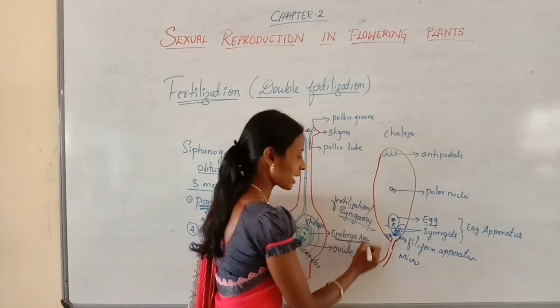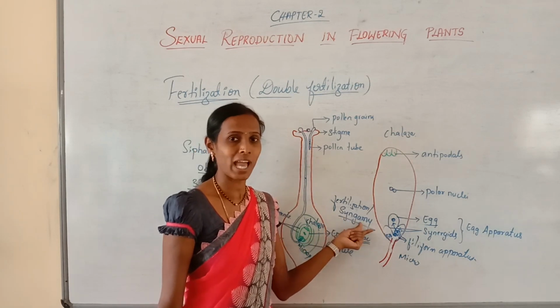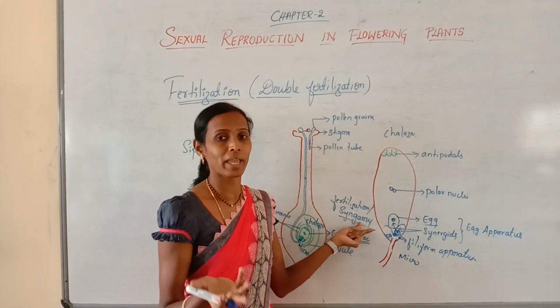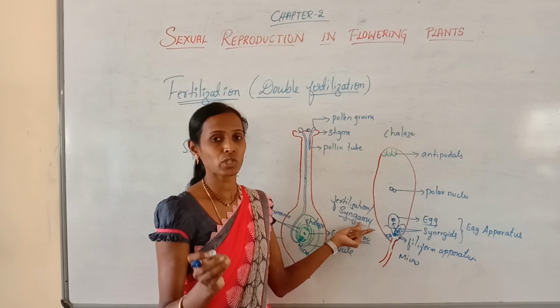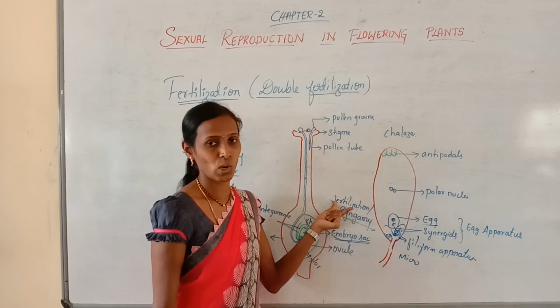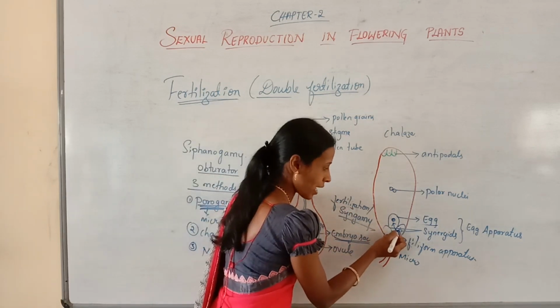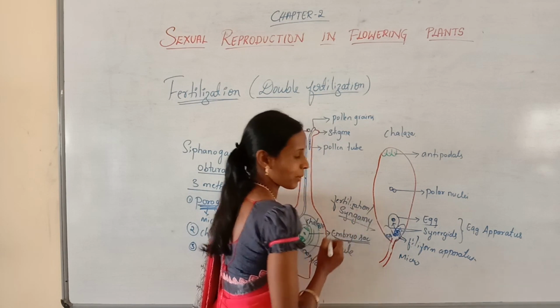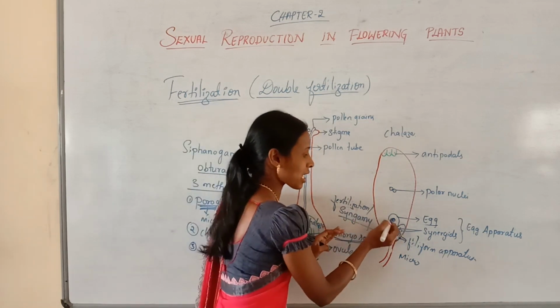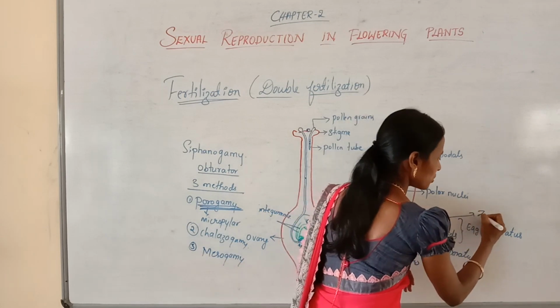It is very important. What is syngamy? Syn means fusion, gamy means gametes. Then which are the gametes? Male and female gametes. The fusion of male and female gametes is called syngamy, or also called fertilization. Try to understand. One of the male gametes fuses with the egg. Later, after fertilization, it develops into a zygote.